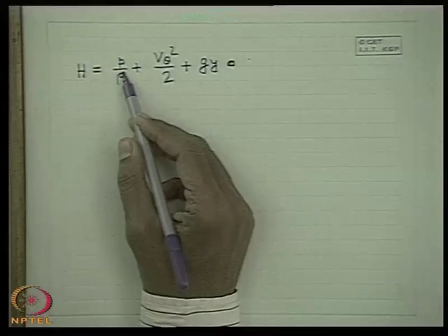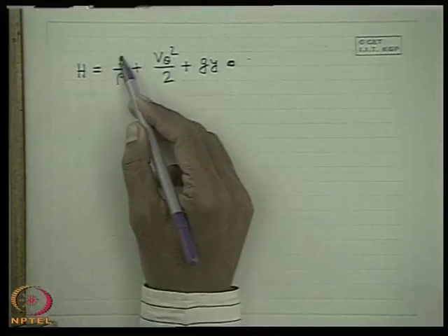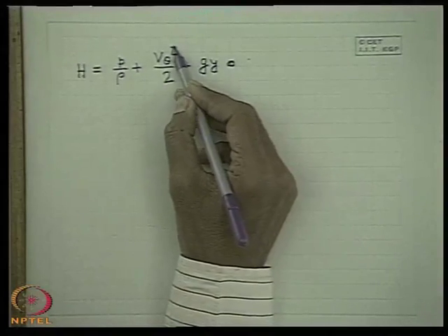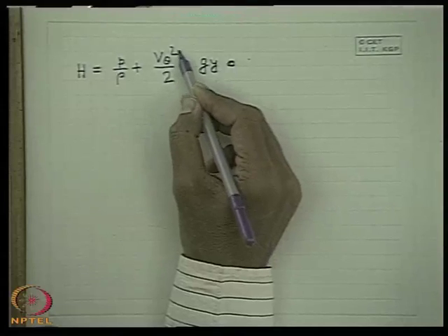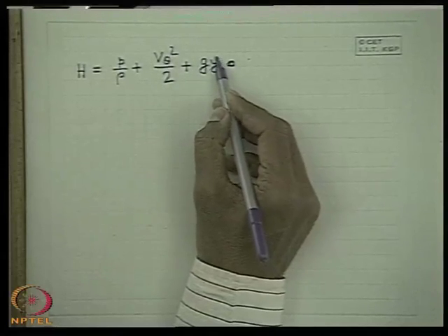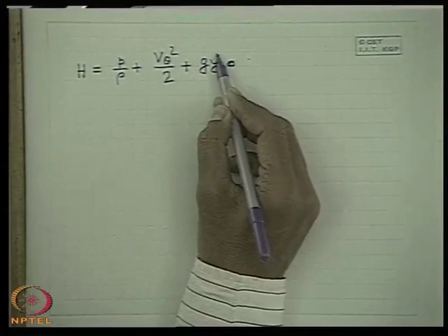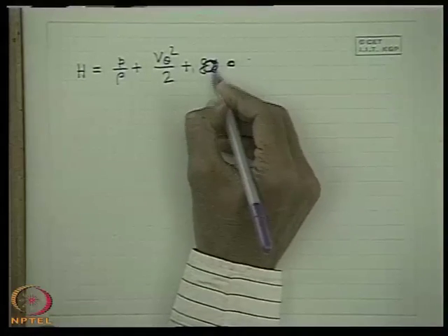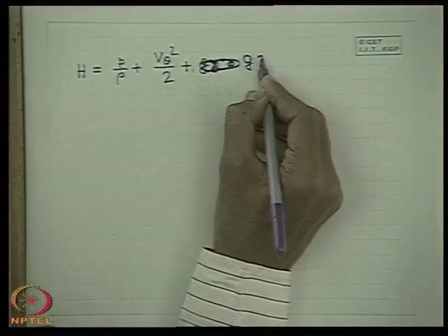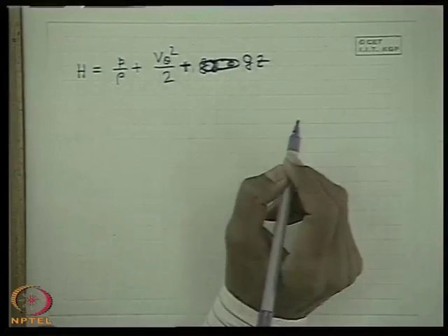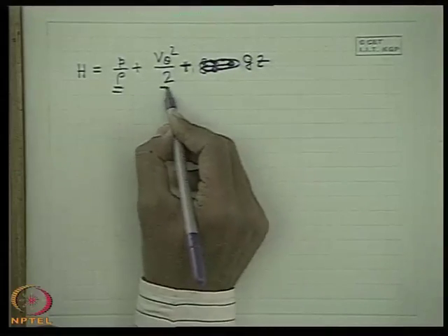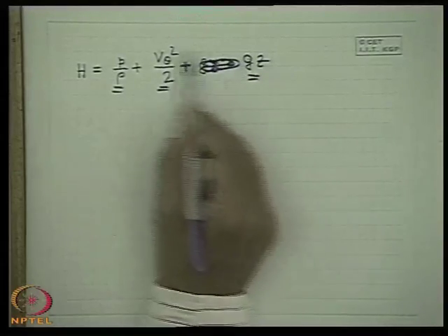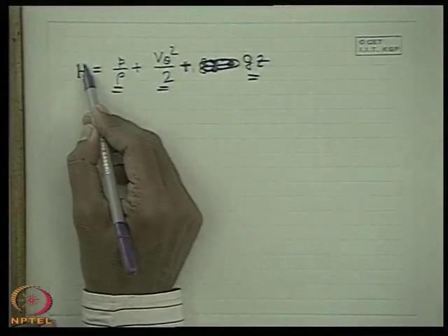This is the pressure energy per unit mass, this is the kinetic energy per unit mass, and gz is the potential energy per unit mass. Here you can take y or z; better our general notation gz. So these are the components of the total mechanical energy h.